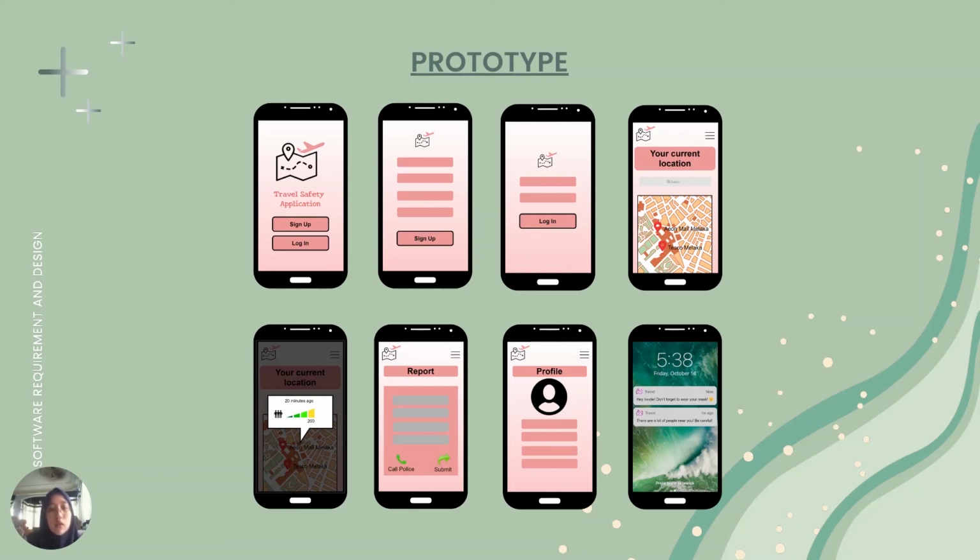And this next is the profile page, where all of the user's information is kept for the application's required actions. And this is how the notification about the SOP will look.